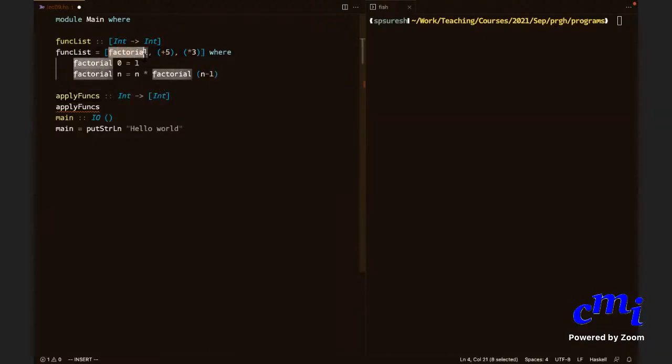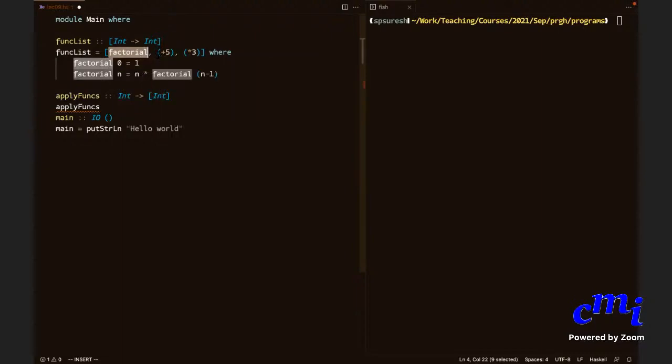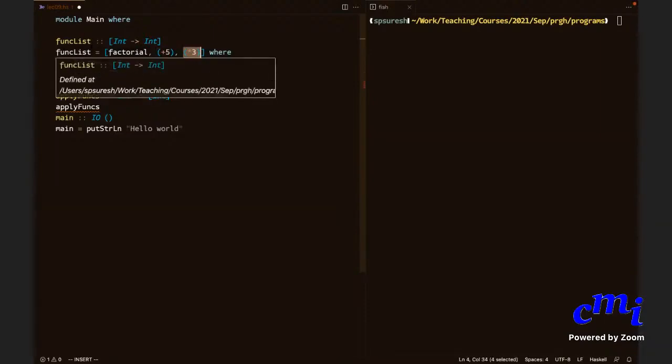What is the type of factorial? It takes an integer and returns an integer. So this is actually a list of functions. I have 3 functions here. And another is +5, which will take any number and add 5 to it. This is *3, which will take a number and multiply it with 3. Okay, these are three different functions. So I have a list each of whose elements is int to int.